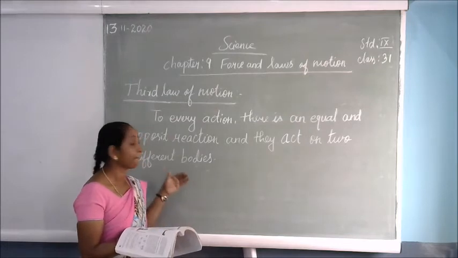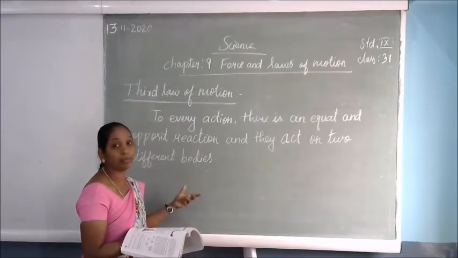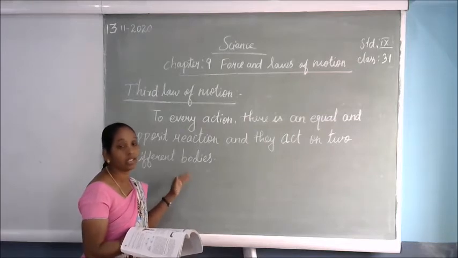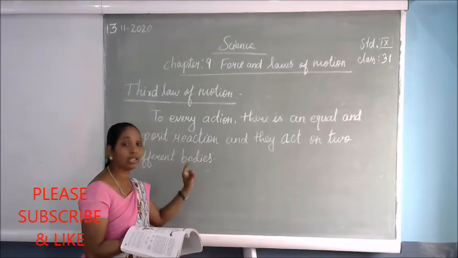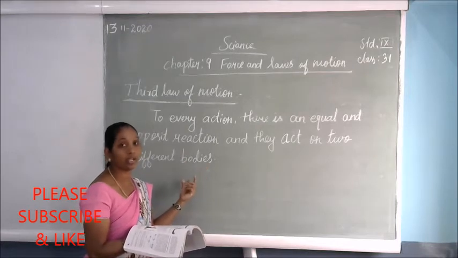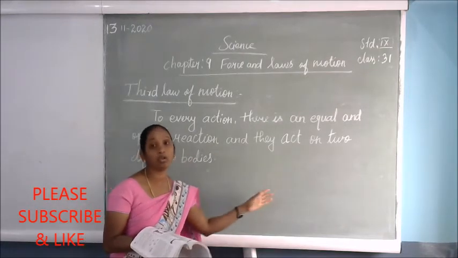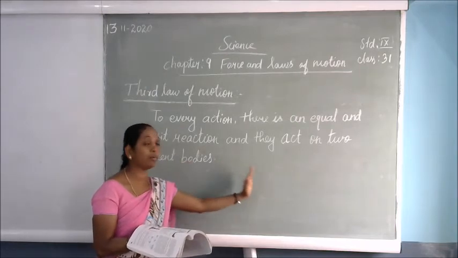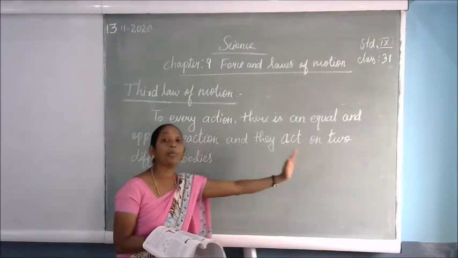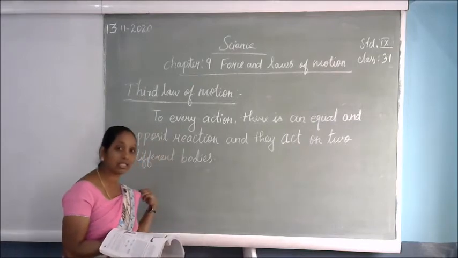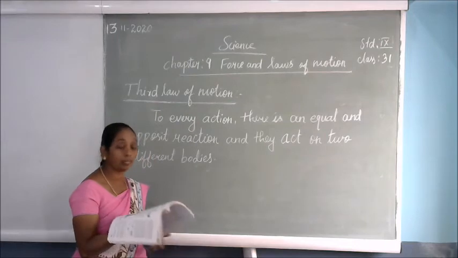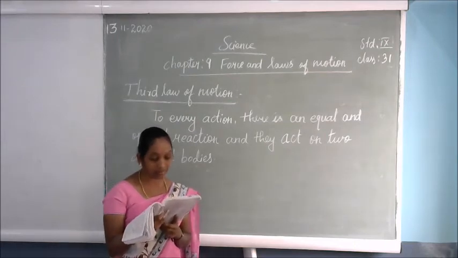in the bullet example, we press the button, and the force we applied acts on the bullet, which is inside the rifle. The bullet comes out automatically because the force is exerted on it. The bullet goes out and travels in the opposite direction, while the rifle goes backward. That is the example for this.